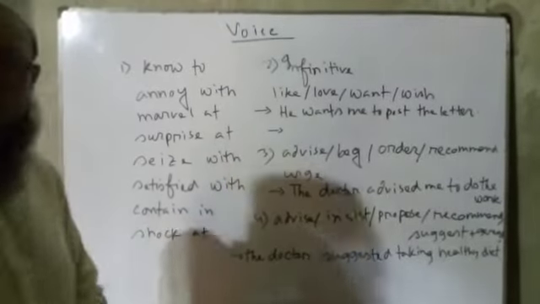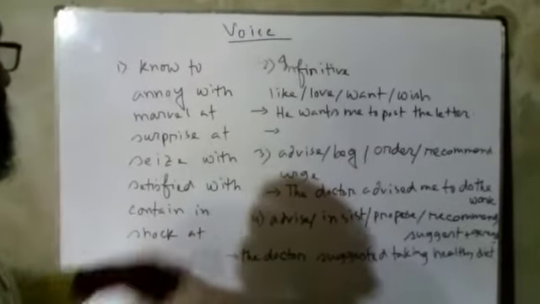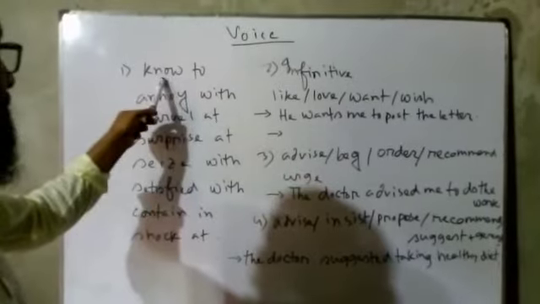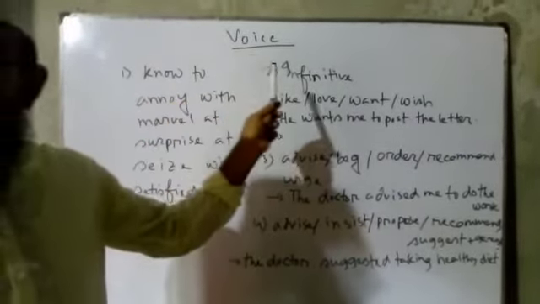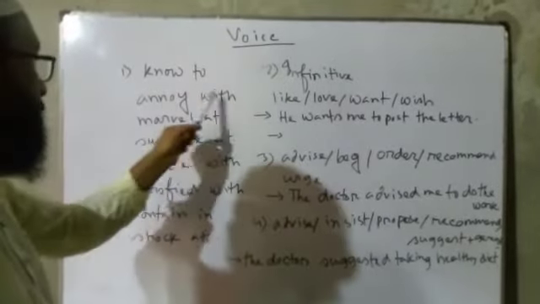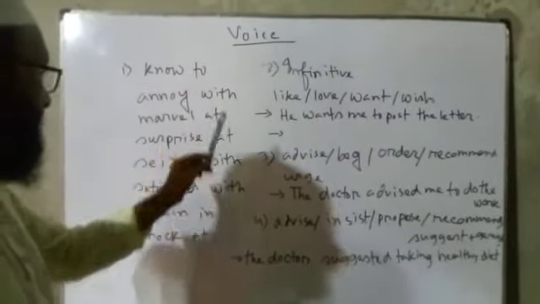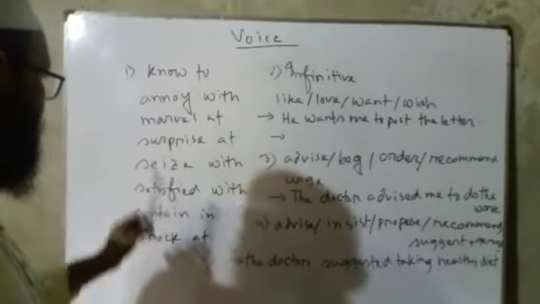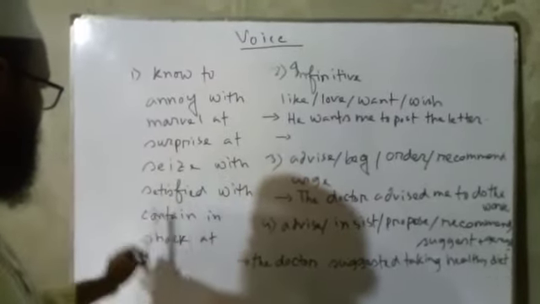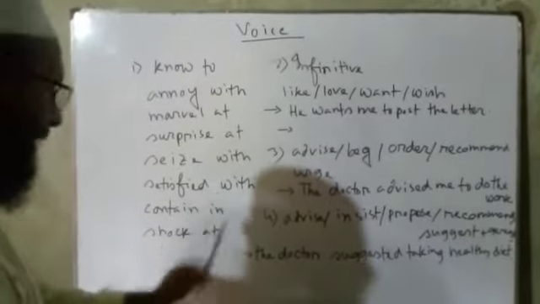Rather, there will be a different preposition. For example, know takes to. Annoy with, marvel at, surprise at, seize with, satisfied with, contain in, shock at.